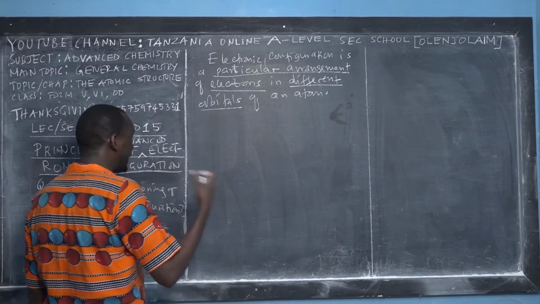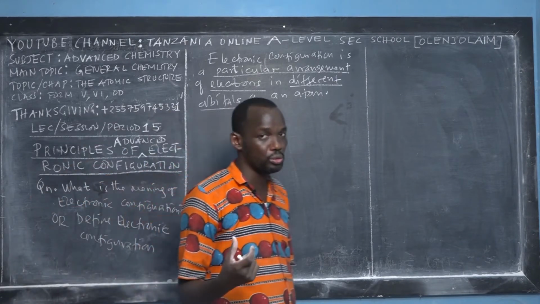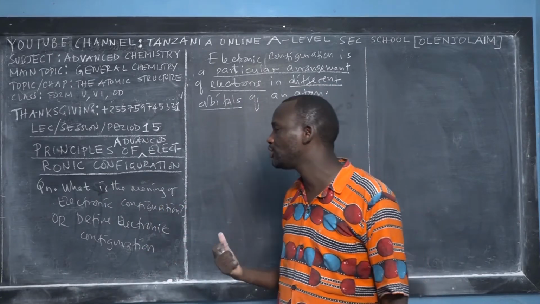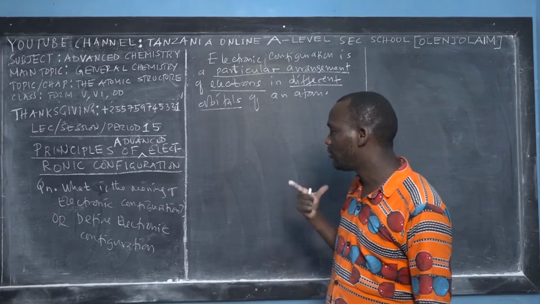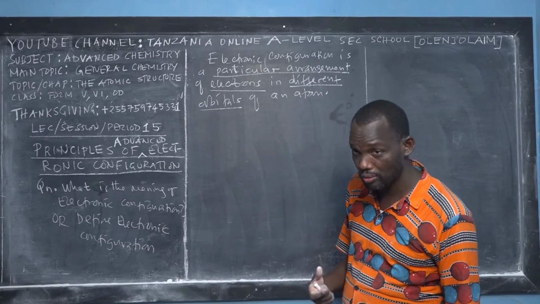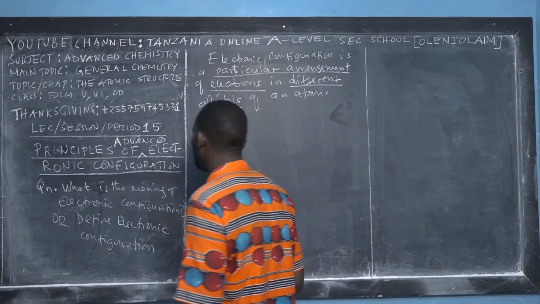So there are three principles or rules which are used to write the advanced electronic configuration, but there is a fourth one which is also important, though not insisted upon a lot, but it's better if I teach you.